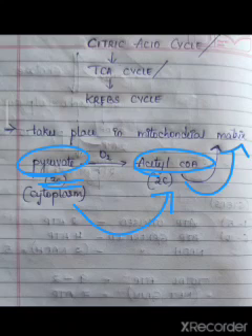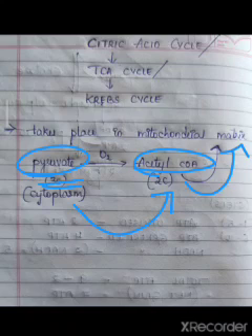This process takes place in the presence of oxygen, meaning the TCA cycle takes place only in the presence of oxygen. Glycolysis may take place in the presence or in the absence of oxygen, but the TCA cycle takes place only in the presence of oxygen, in the mitochondrial matrix.